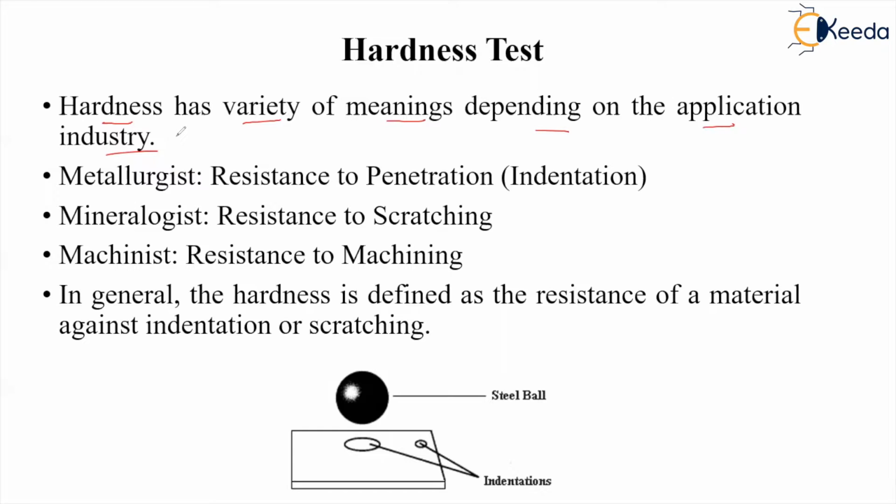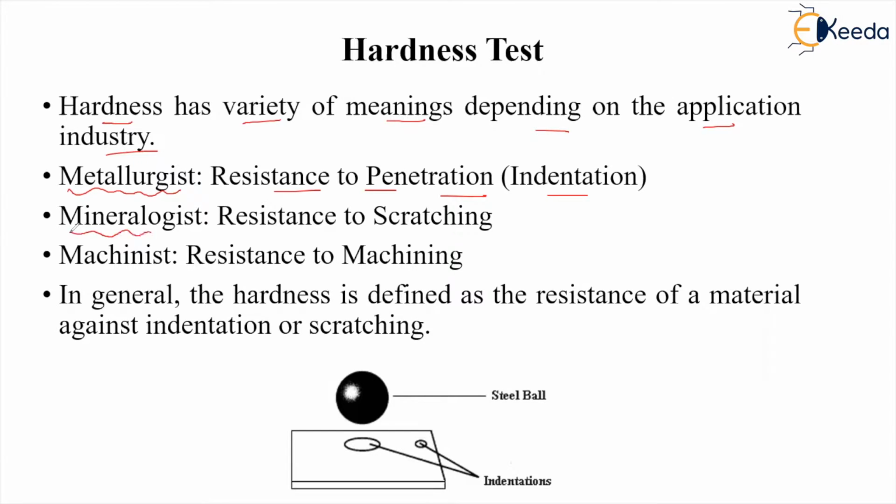Hardness is basically a comparative term, and different industry persons deal with different definitions of hardness. If you are a metallurgist, you will say that resistance to penetration is the hardness, right? Or indentation is the hardness. So resistance to indentation or penetration is basically the hardness, and this is how we do the hardness test also.